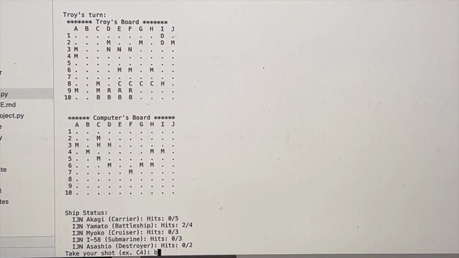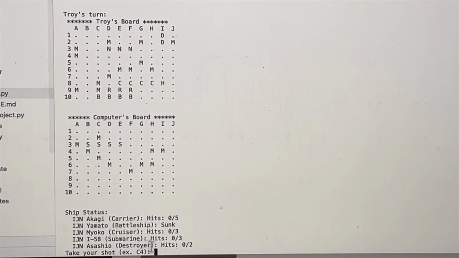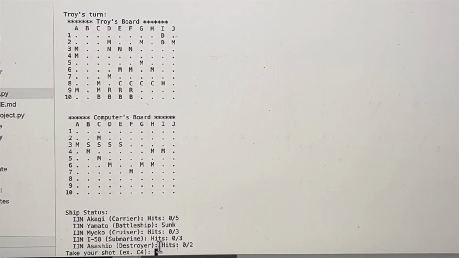That's a hit. B3. That's a hit. E3. All right. Battleship was sunk. Once all 4 hits are made for that ship, it displays an S for the sinking.